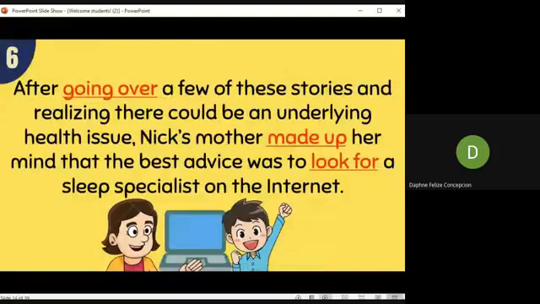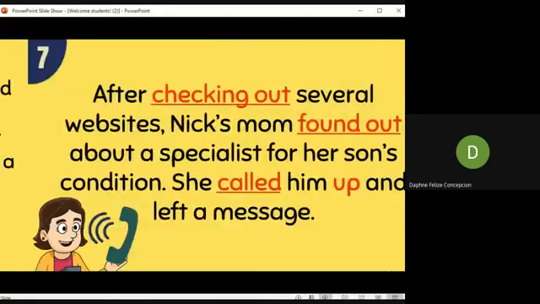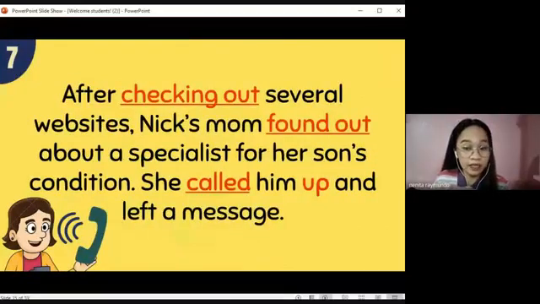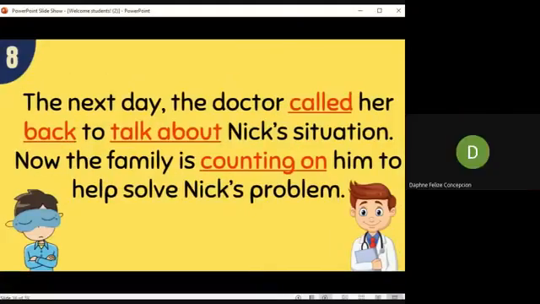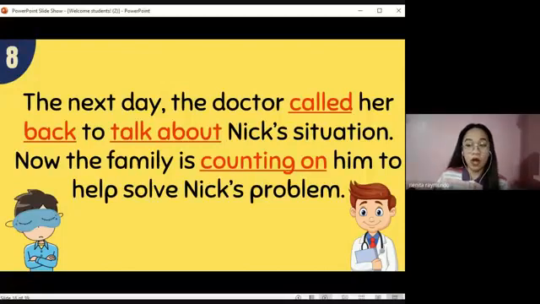After going over a few of these stories and realizing there could be an underlying health issue, Nick's mother made up her mind that the best advice was to look for a sleep specialist on the internet. After checking out several websites, Nick's mom found out about a specialist for her son's condition. She called him up and left a message. The next day, the doctor called her back to talk about Nick's situation. Now the family is counting on him to help solve Nick's problem. Okay, that's the end of our story.